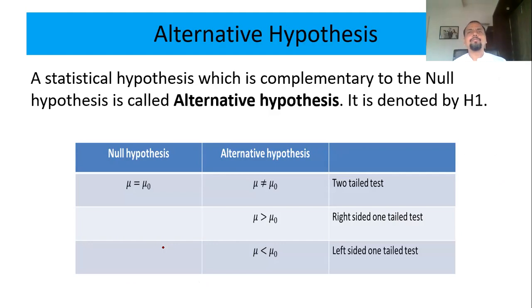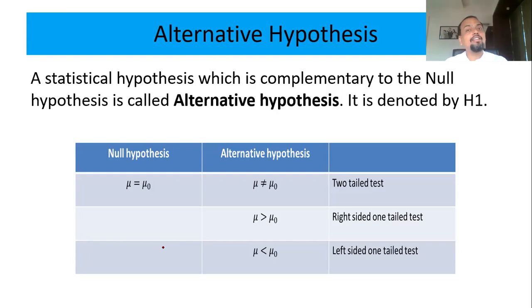Say for example, I say 10% is the death rate of COVID-19 in Maharashtra state. In how many ways you can oppose my statement? So some of you may say, no, it is more than 10%. That means again you are against my statement because I'm saying 10%. You are saying no, it is more than 10%. Some of you may say no, it is less than 10%.